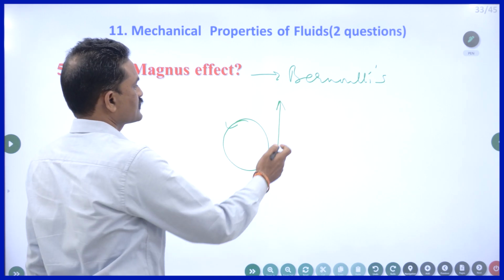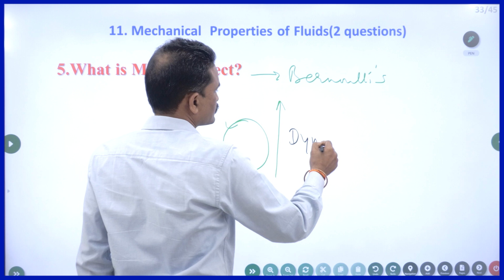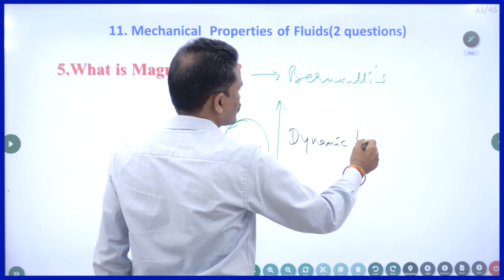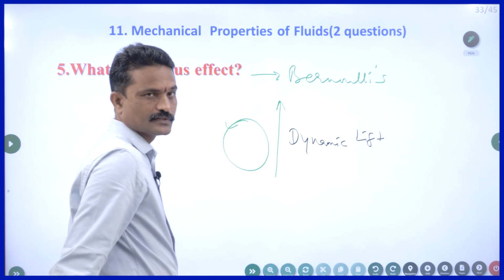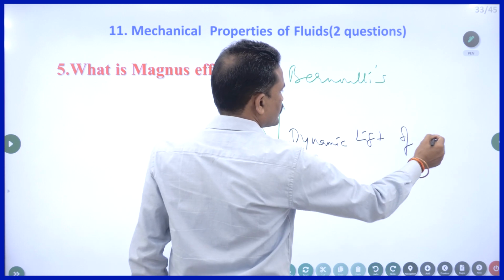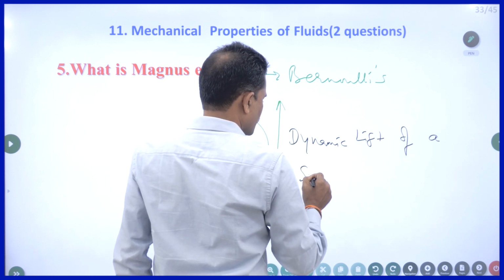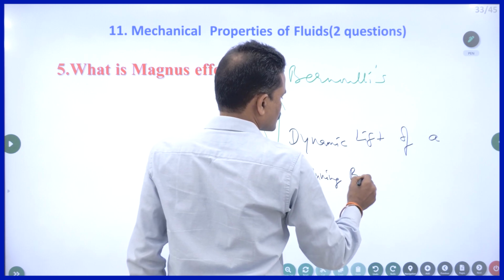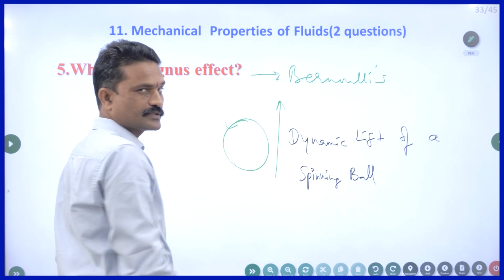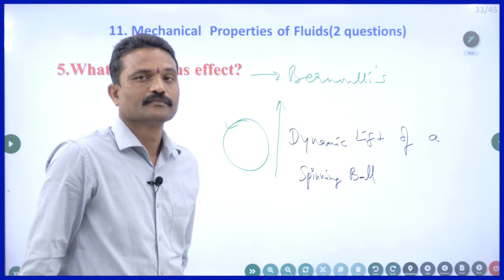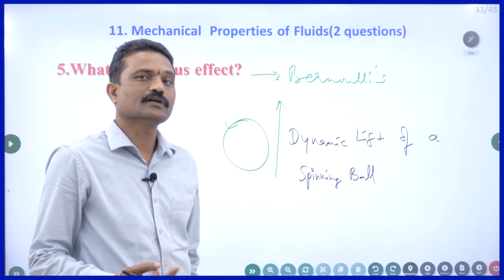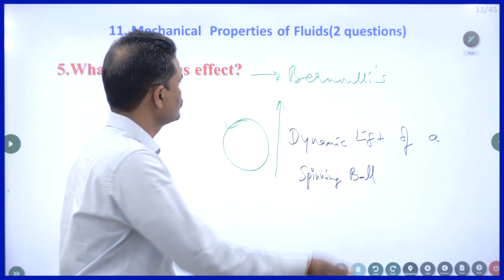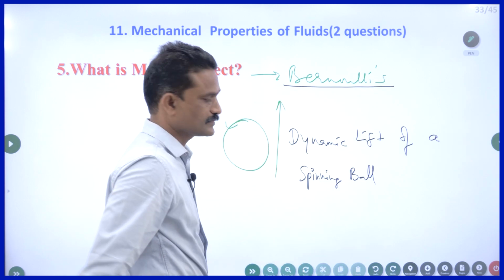This lifting is called dynamic lift, so lift because of the motion. So the dynamic lift of a spinning ball is called Magnus effect, due to Bernoulli's principle.